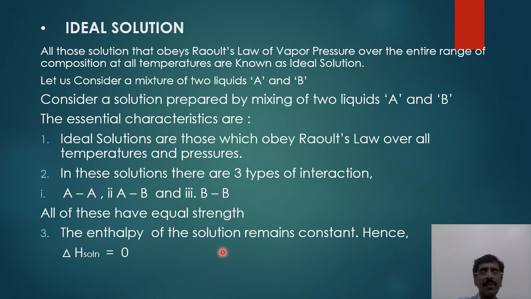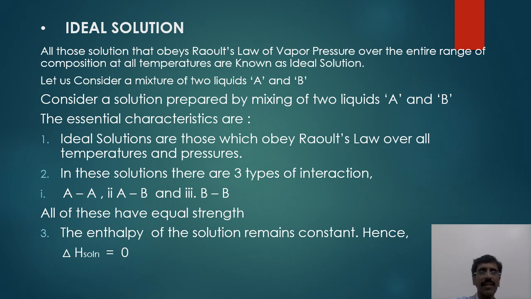Point number 3, the enthalpy of the solution remains constant. That means the total energy remains constant. Now remember what constant means, friends: the value is not zero, the change is zero. This is very important, my dear friends, you have to remember this well. So if the change is given by delta, and H is the symbol of enthalpy, then the change in the enthalpy of the solution is zero. This is point number 3.